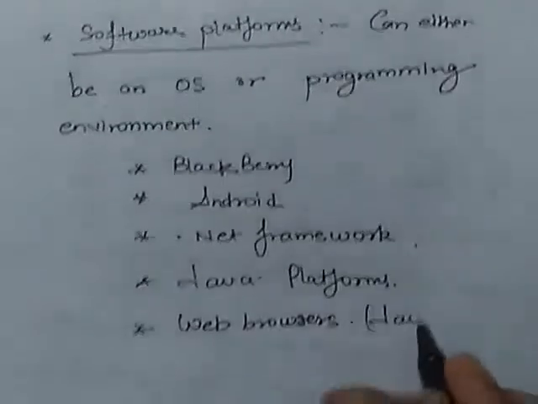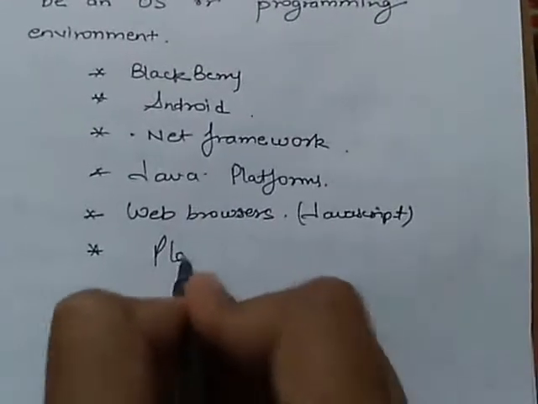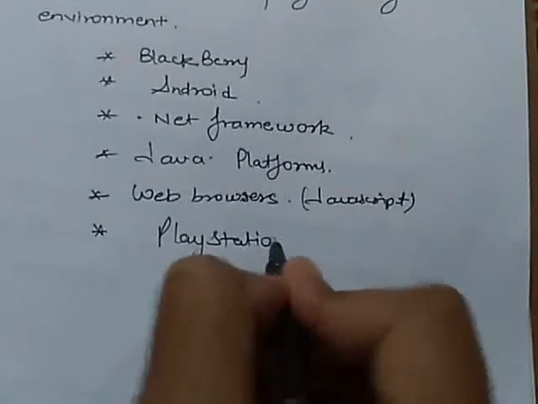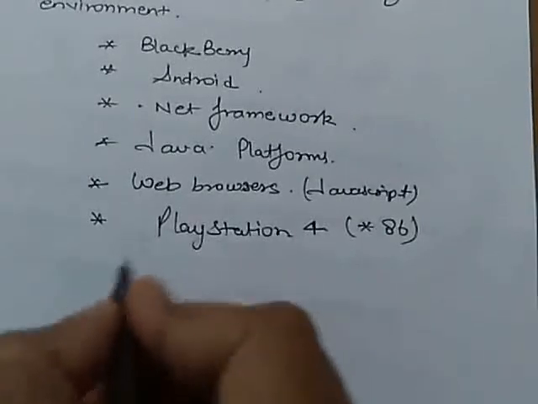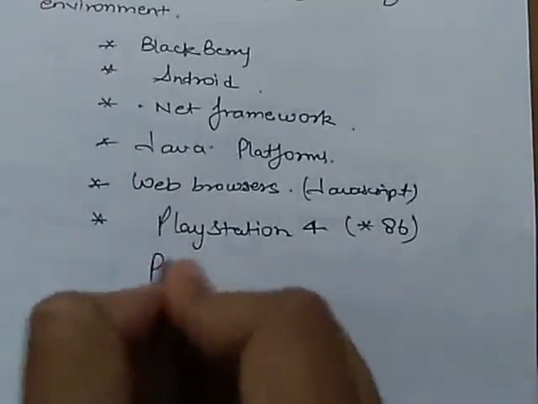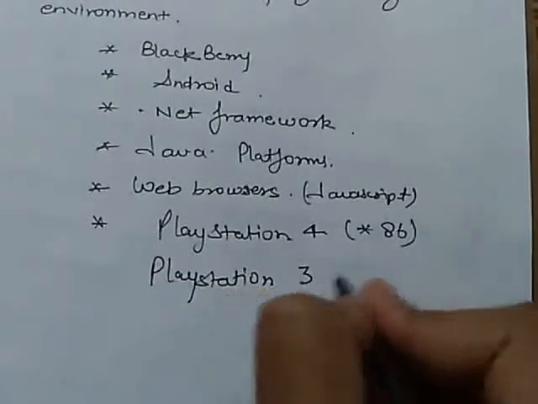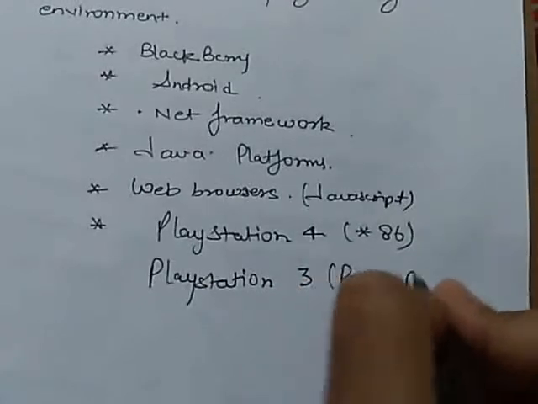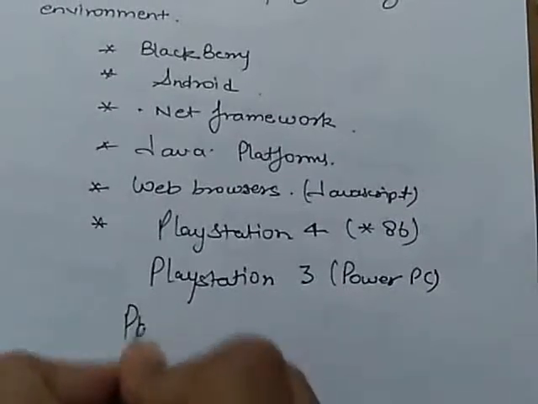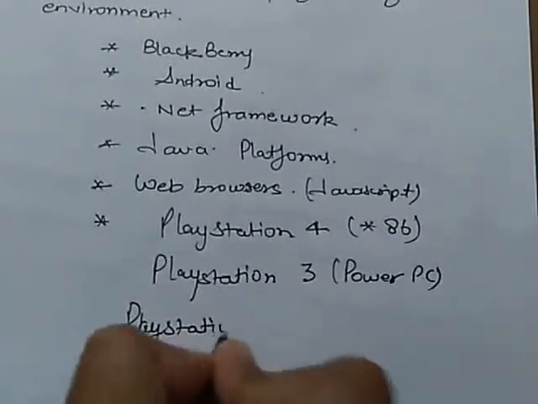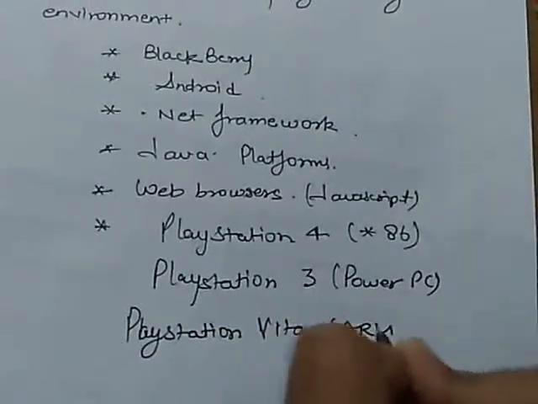For example, we have JavaScript for web, we have PlayStation 4 that is implemented on x86 architecture, we have PlayStation 3 with Power PCs, and we have PlayStation Vita that is for ARM.